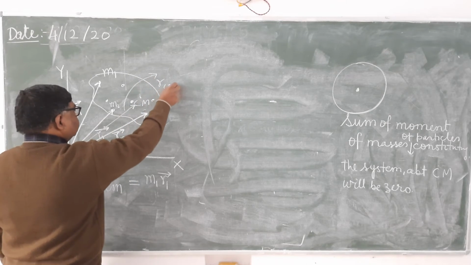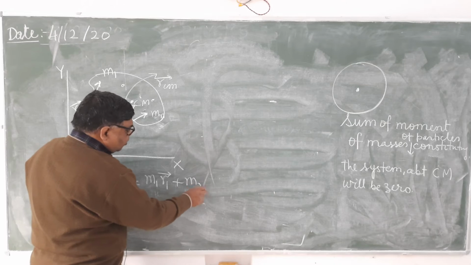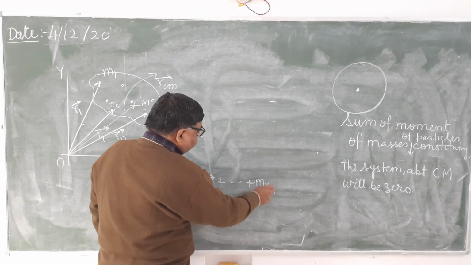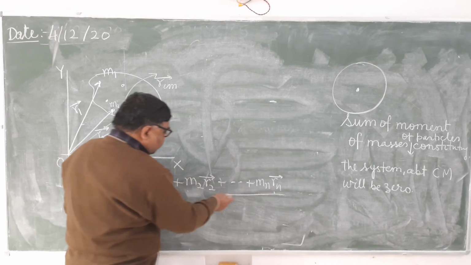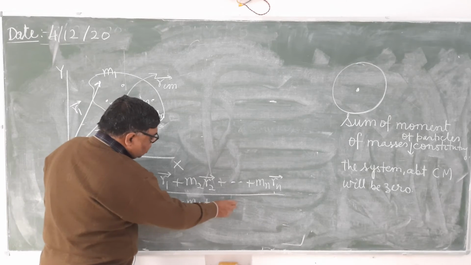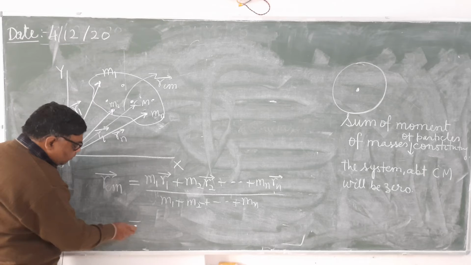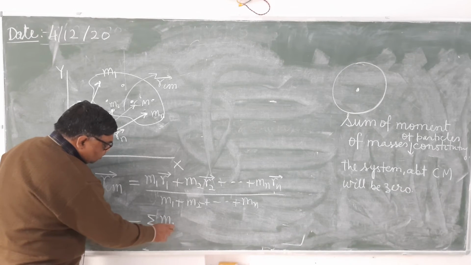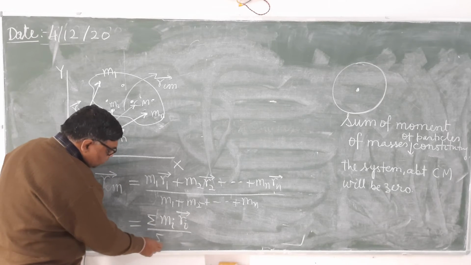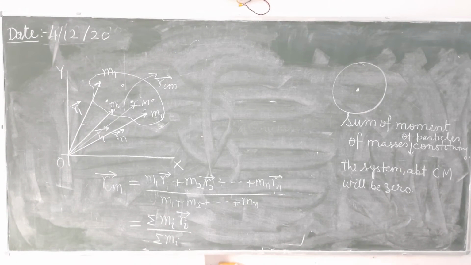Vector RCM equals M1 R1 plus M2 R2 plus and so on plus Mn Rn, divided by M1 plus M2 plus and so on plus Mn. In short, we can write it as sigma MiRi upon sigma Mi. This is the center of mass of a discrete particle system.